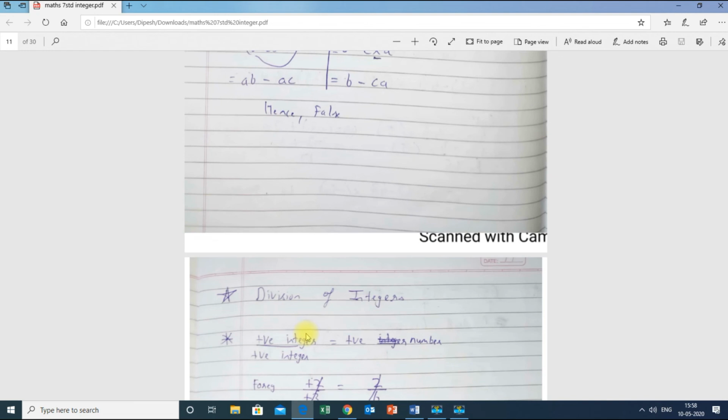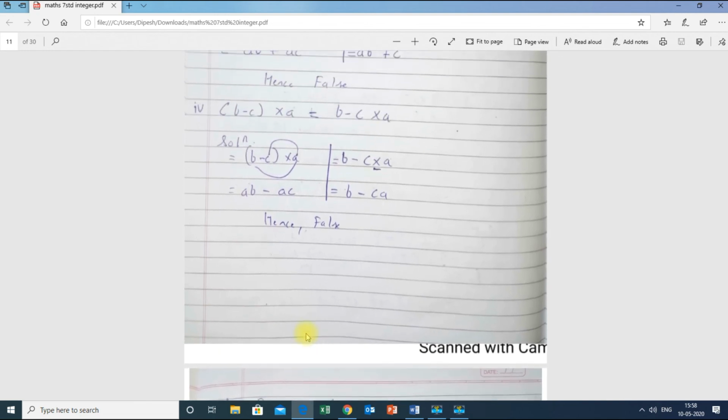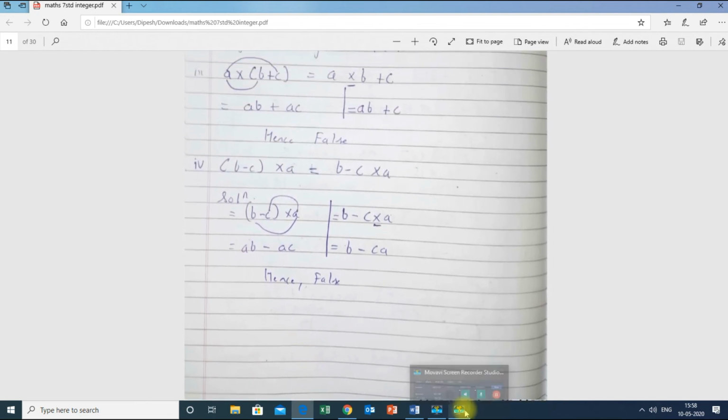Next, hope you understood this particular part. So we'll stop the video here. This much is very easy to understand. In the next video we are going to learn about division and some more parts, that is how to solve bracket sums when the integer is very easy if you understand the basic things.